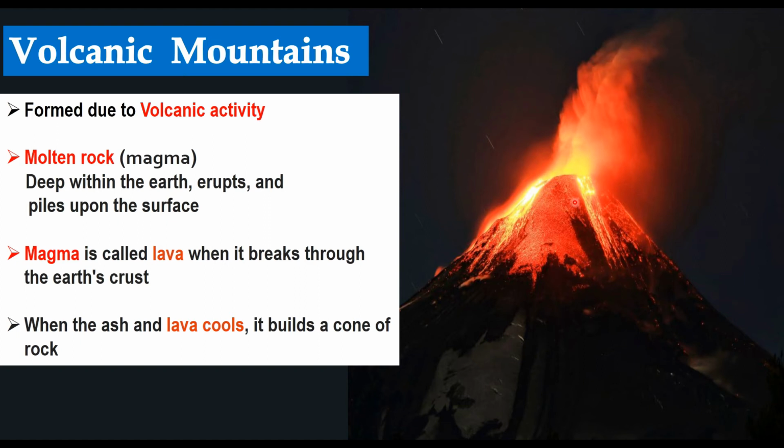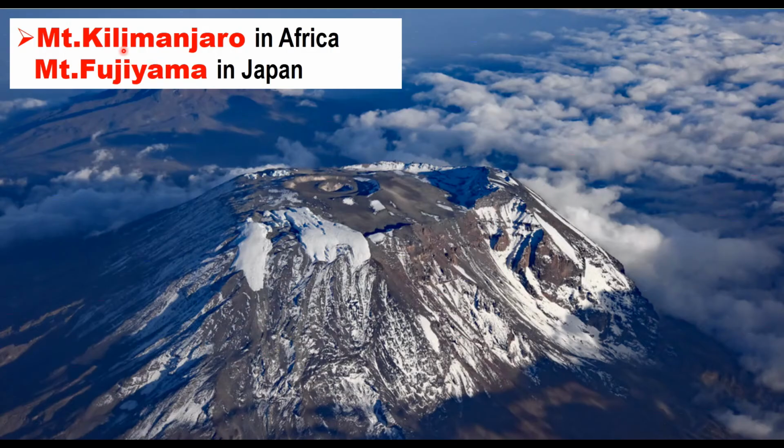This magma, when it breaks through Earth's surface, is called lava. When this lava and ash cool down, you see only a cone of rocks. This is how a volcanic mountain is formed. Mount Kilimanjaro in Africa and Mount Fujiyama in Japan are examples of such mountains. Here you can have a sky view of Mount Kilimanjaro.